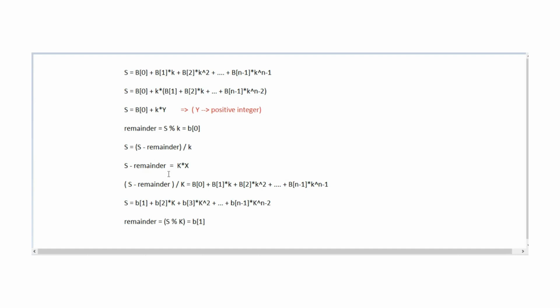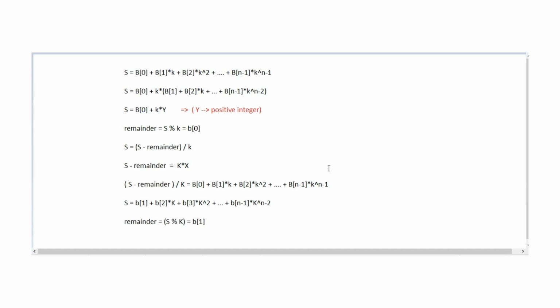So from this, s minus the remainder divided by k is our new s value. After that, in a loop we calculate the remainder, and every time we check whether that remainder is equal to 1 or 0. If it is not equal to 1 or 0, no such value is possible, so we simply push -1 into our vector.